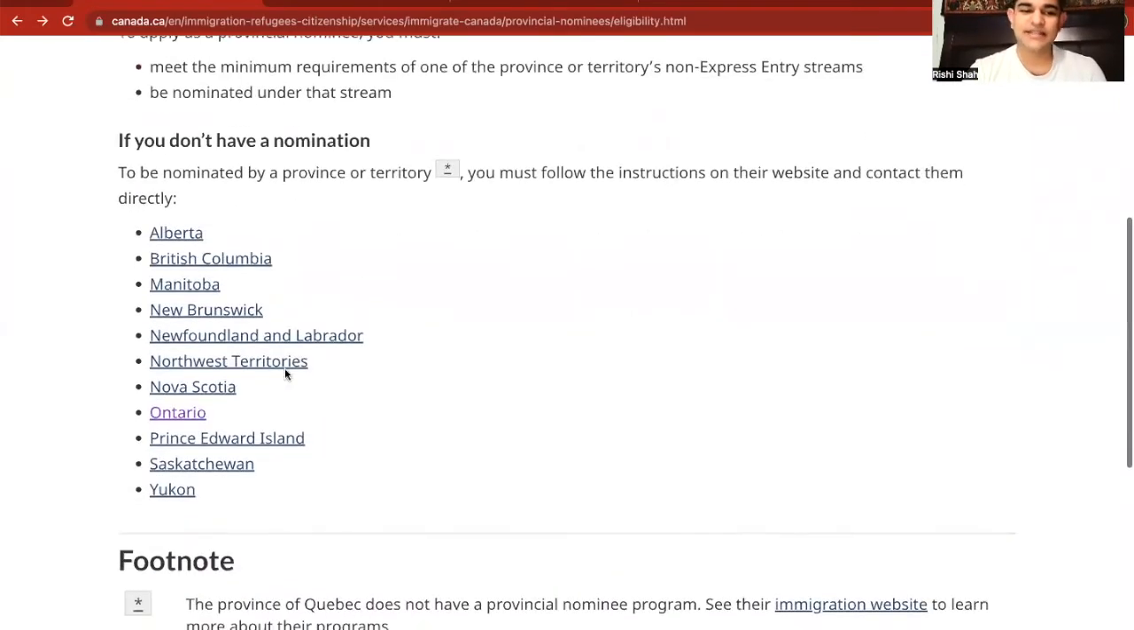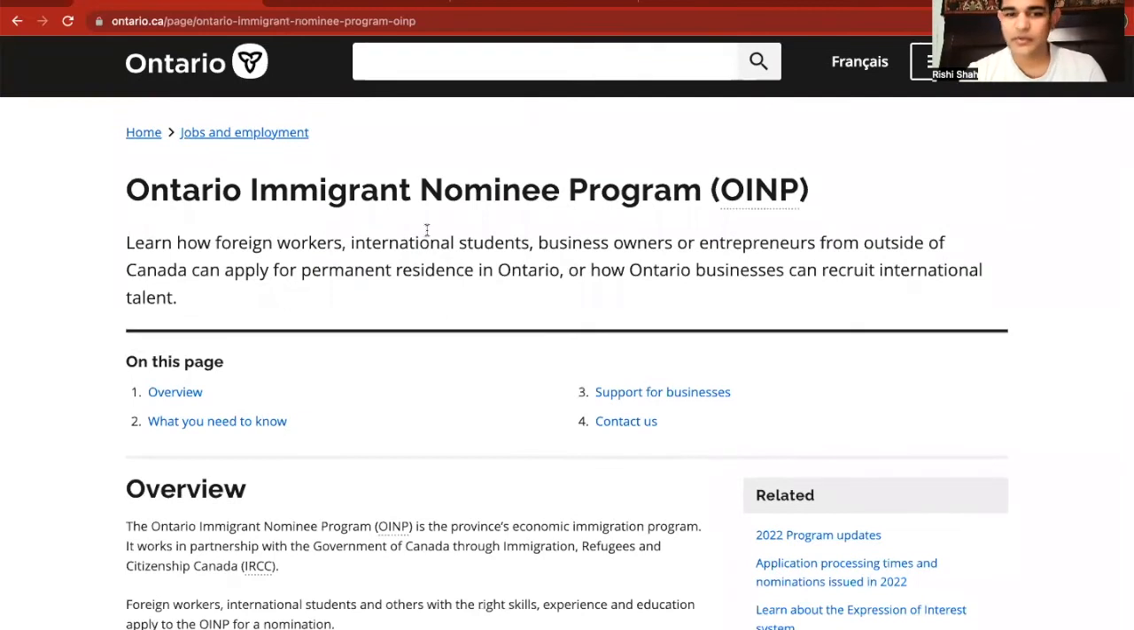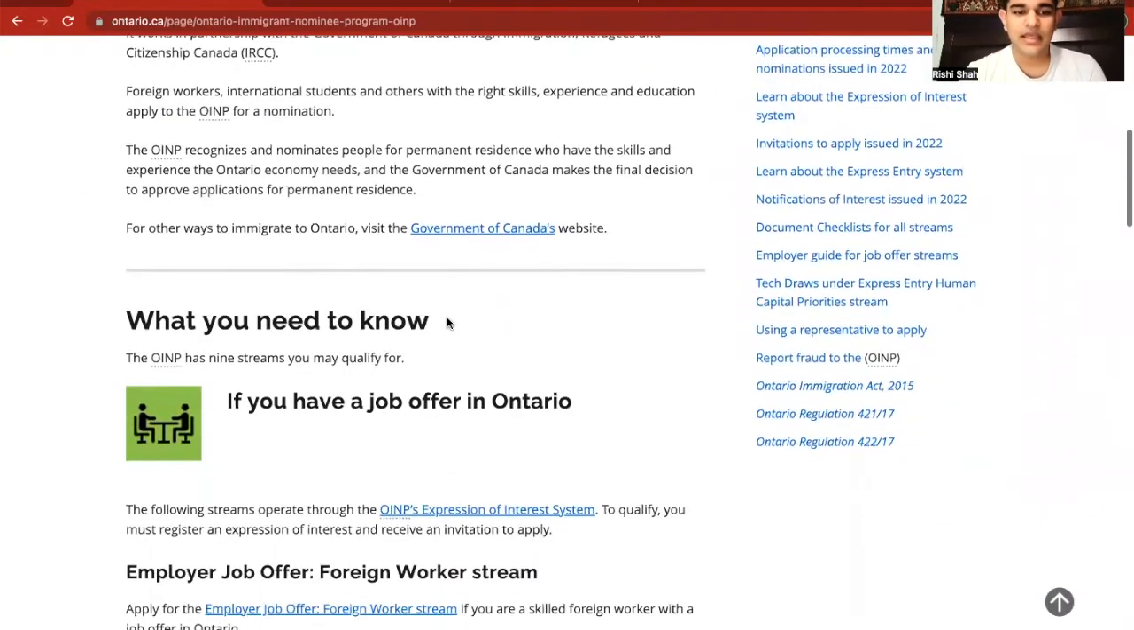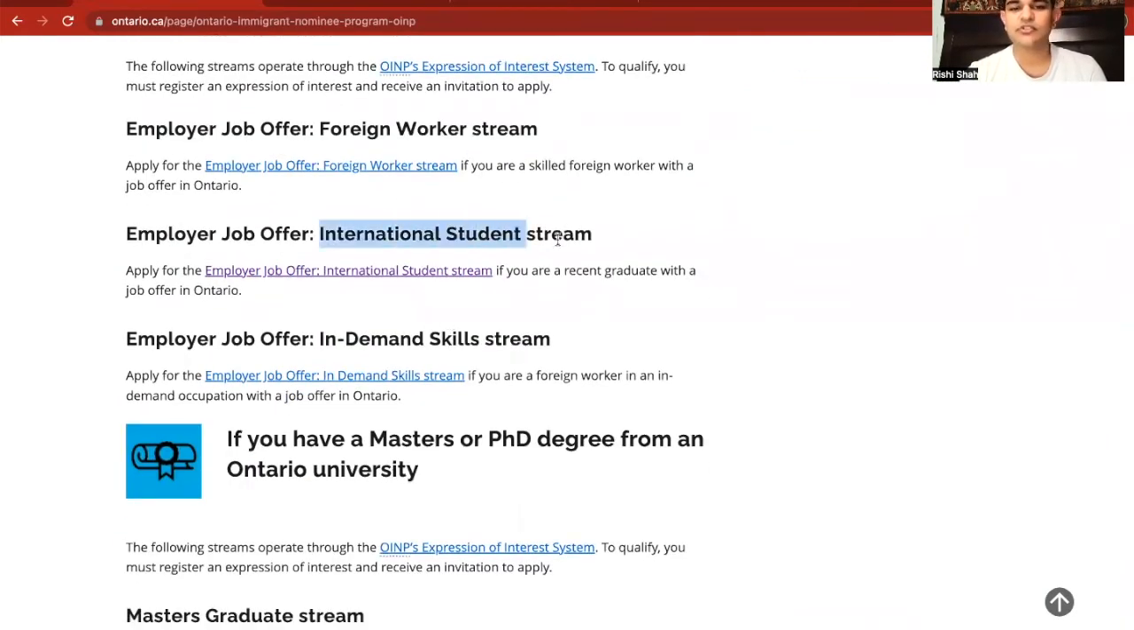For example's sake, I'm going to choose the Ontario province. The majority of our international students come to Ontario, so the Ontario Immigrant Nominee Program. It is a provincial-based program, and we will go down on this website and select the international student stream. That's what we will fall under.